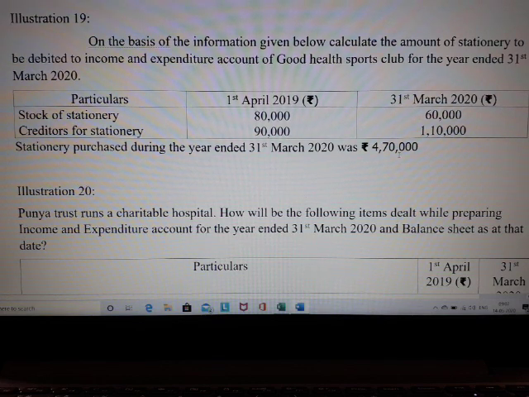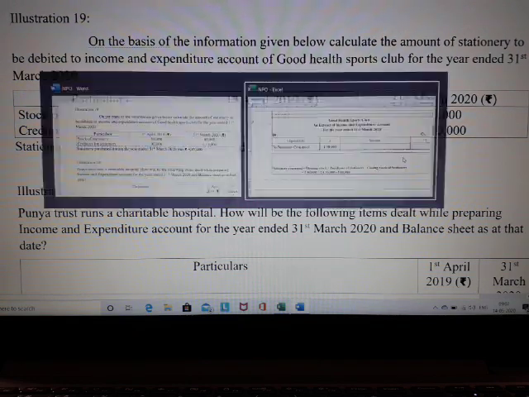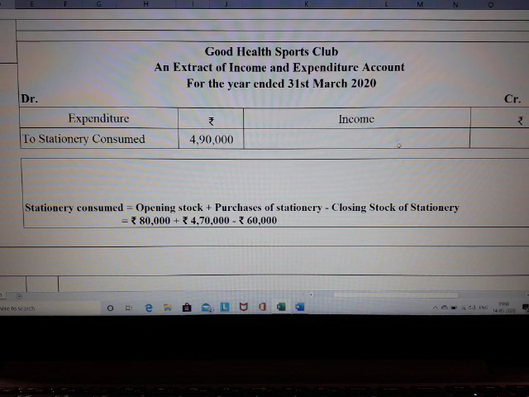Now let us start preparing the income and expenditure account for this particular problem. Just draft your format. Have the heading as Good Health Sports Club, and you are not asked to prepare a complete income and expenditure account. You are only going to show the amount of stationery consumed alone. So in that case, you should mention it as an extract of income and expenditure account for the year ended 31st of March 2020. Have your debit side as well as your credit side.